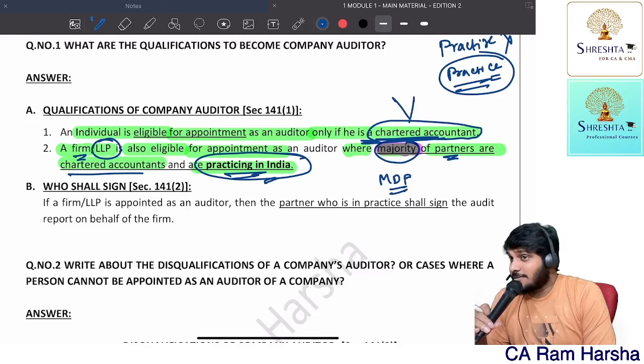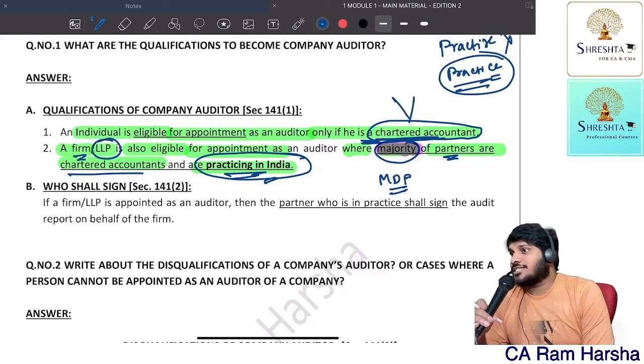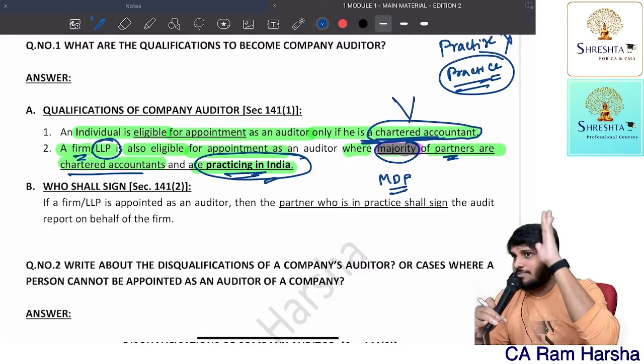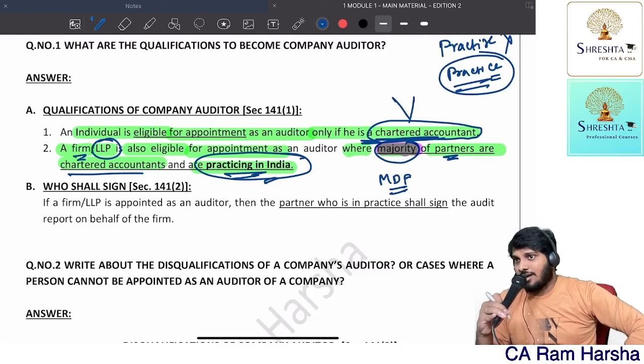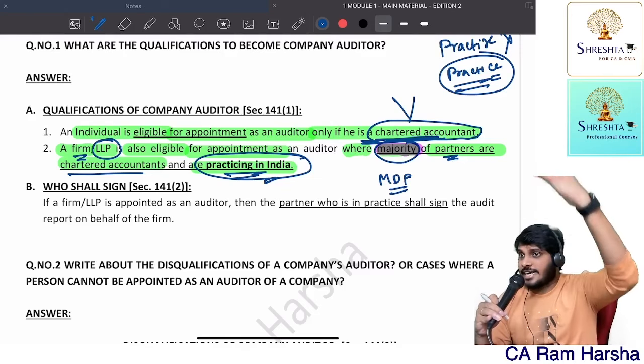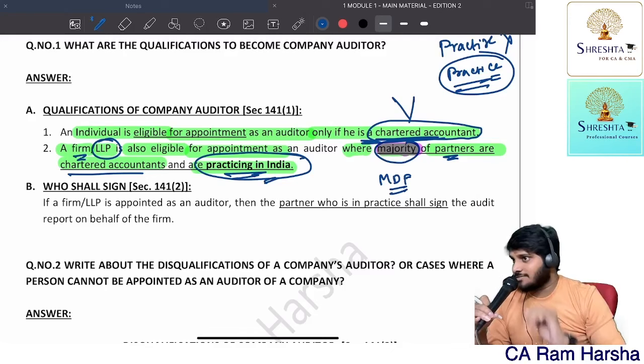What is the main provision? A CA cannot form a partnership with a non-member. Exceptions. If the other person is an engineer, actuary, architect, LLB lawyer, getting it, or a company secretary or CMA, with them you can form partnership. Which means a CA can form partnership with these recognized qualifications. Getting the point? That is permitted.